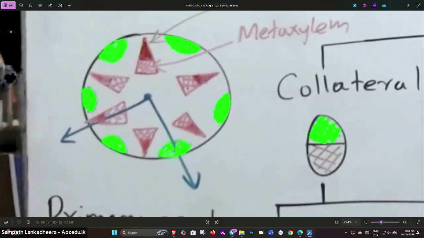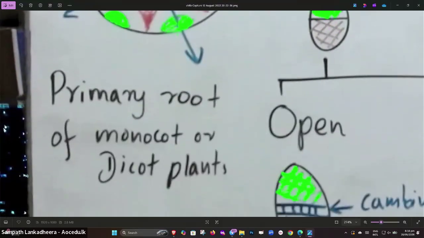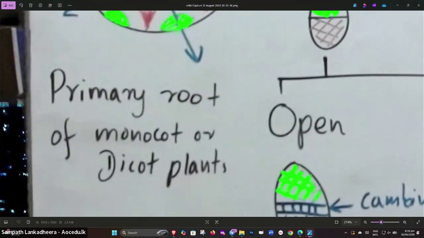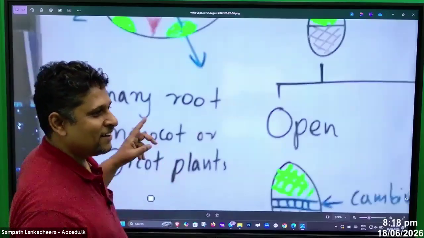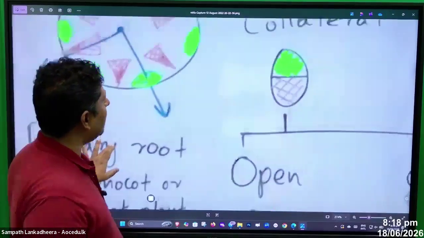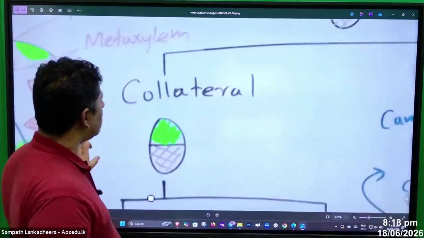Xylem and phloem are present separately. Then what do you call that, people? Radial, you can see that present in the primary root of the monocot and dicot. Both have radial available. Radial is therefore a character that you can see in the root.